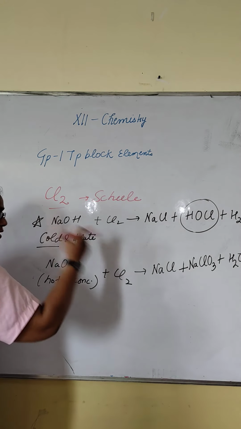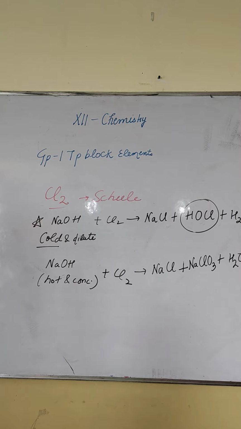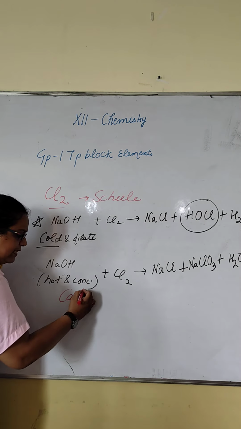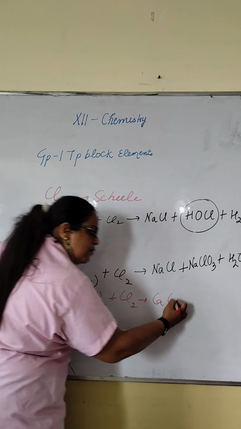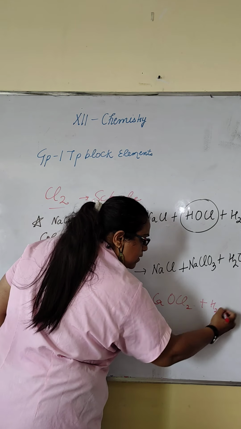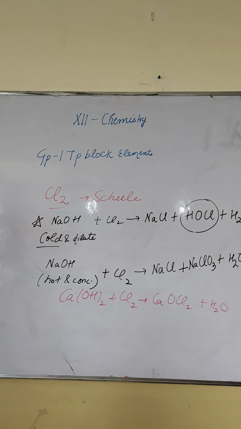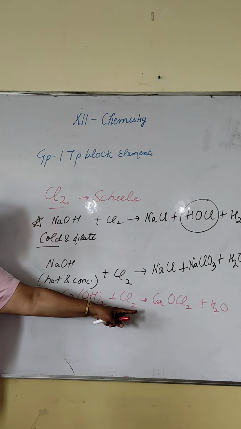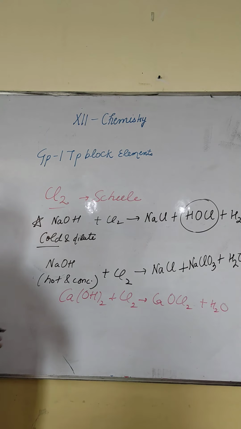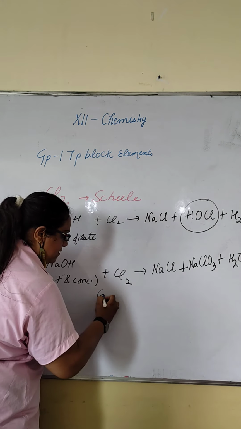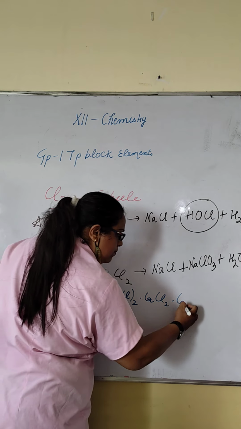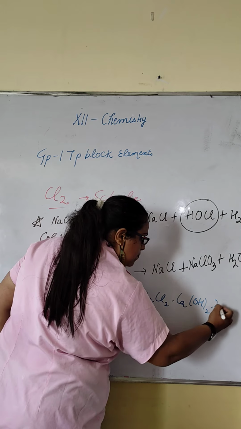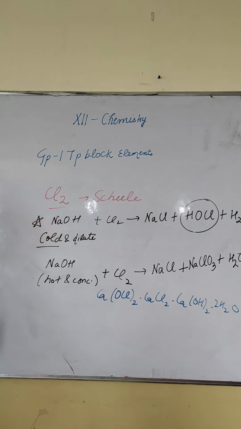It is also useful in making bleaching powder. So when we pass chlorine over slaked lime, what will it form? Bleaching powder. But this is not the exact composition of bleaching powder. Okay? The exact composition of bleaching powder is as written here. Okay? This is the exact composition.